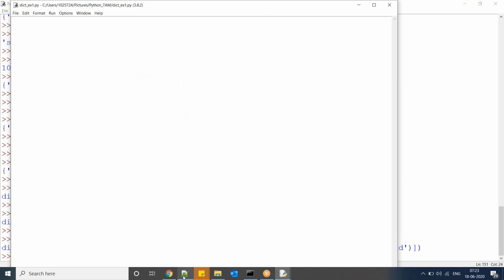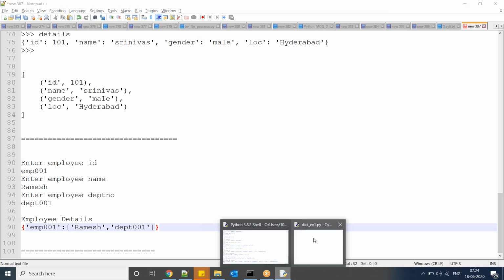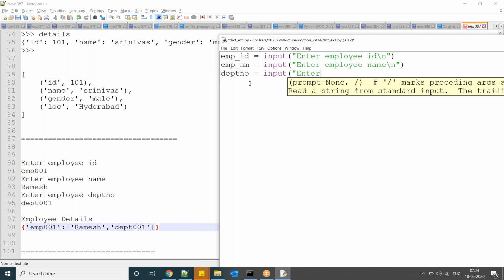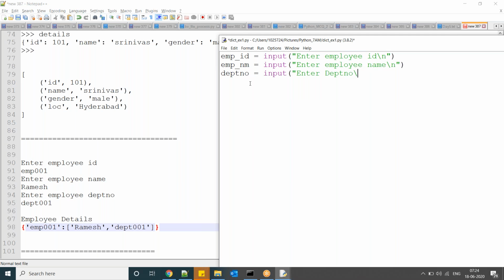So what do you want? Employee ID, employee name, department number. My requirement is to prepare a dictionary.